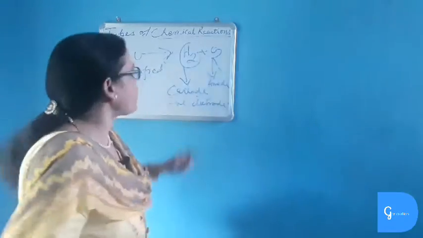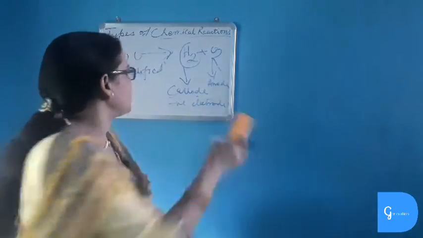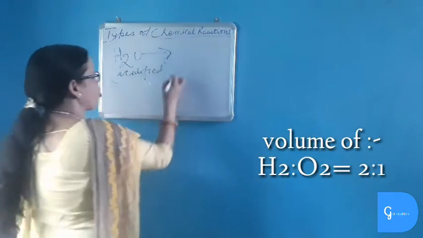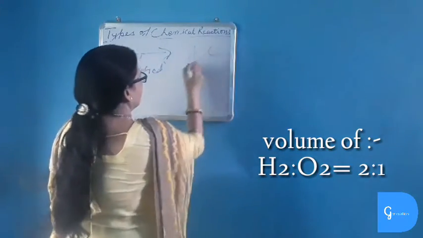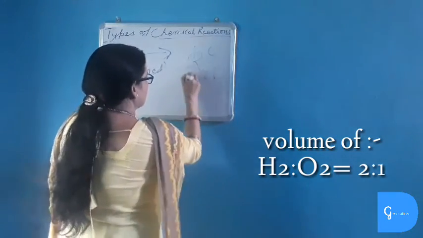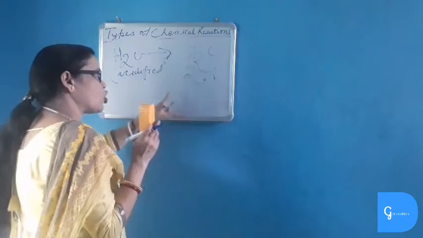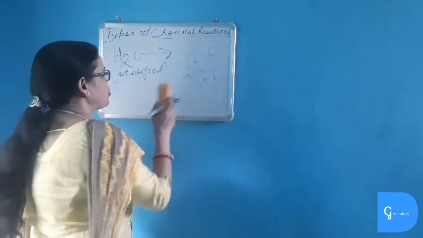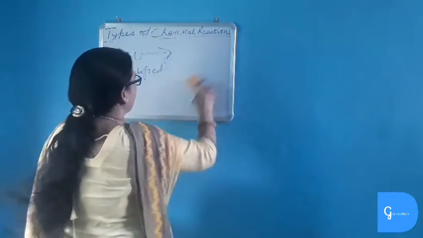Now the volume of hydrogen collected will always be double the volume of oxygen collected in the test tube. This is because in water the ratio of hydrogen and oxygen is always 2:1. So the volume of hydrogen collected will always be double the volume of oxygen collected in another test tube. And which is oxygen and which is hydrogen, how will we understand?